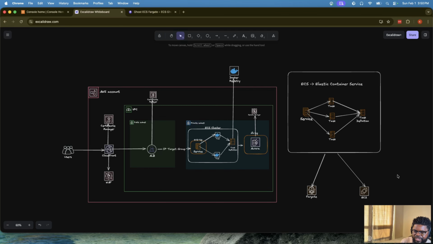Okay. So what you see on the right is a summary of ECS, in the sense that it is an Elastic Container Service that helps you run containers in AWS. And it starts with a service. A service can be powered by a number of tasks. And those tasks actually have a definition that says, how do I bring up a task? Which container am I using? Which secret am I going to mount? Which file am I going to also be mounting, right? So many definitions can go with a task.